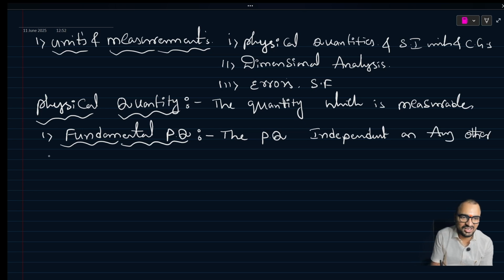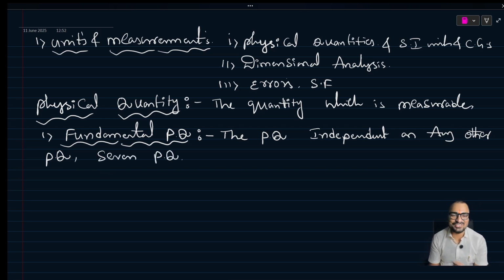Total we have 7 fundamental physical quantities. What are those 7? We'll clear it.